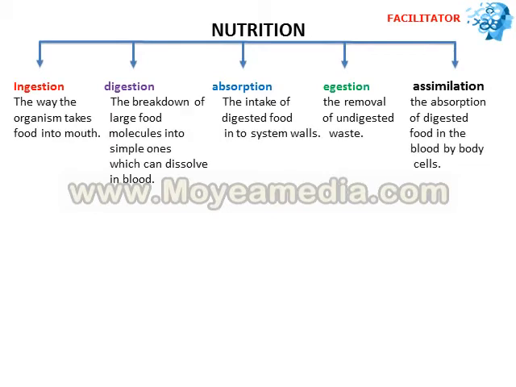Nutrition is the way the organism takes food into mouth. Organisms, including humans, take food first into the first part of their digestive system, the gut or alimentary canal, that is mouth. So when food enters into the mouth, the process is called ingestion. Then comes digestion. The definition of digestion is the breakdown of large food molecules into simple ones which can dissolve in blood. So why is digestion necessary?